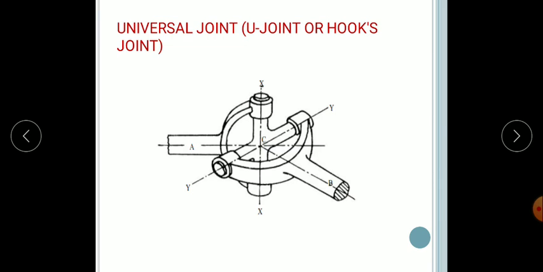So let's see the construction and working of the universal joint. The figure shows the construction of a universal joint.